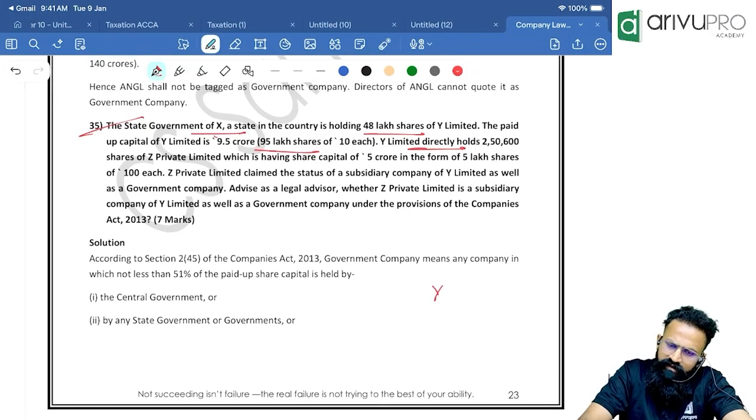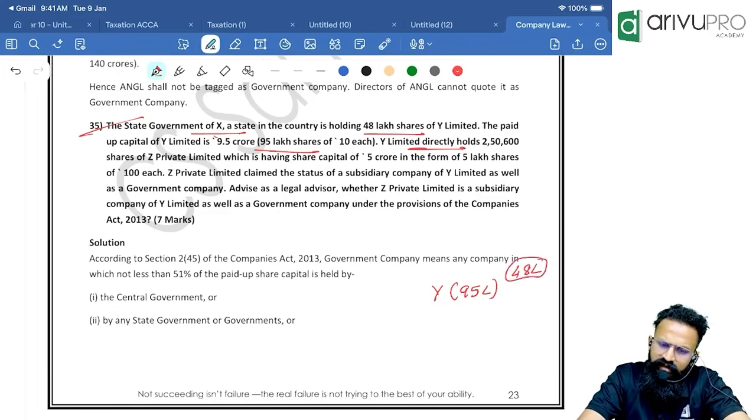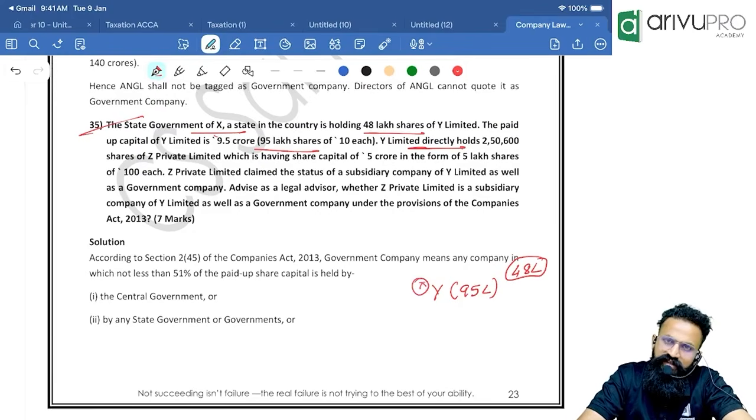There is Y Limited. Y Limited totally has 95 lakh shares. In this, 48 lakhs are held by the state government, correct? Now what is that? I'll calculate, people. In 95, what is 51 percentage? Directly I'll calculate that. 48.45 is considered as 51 percentage, correct? So this is not a government company, first thing.